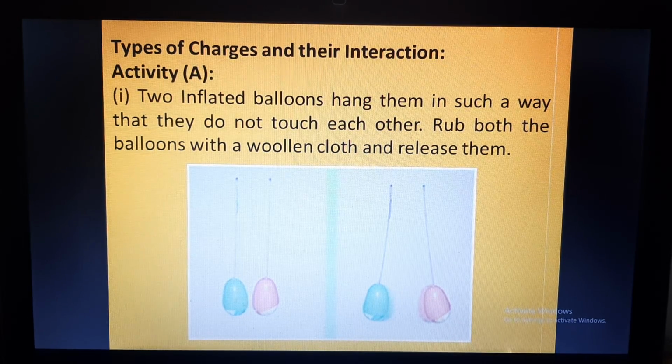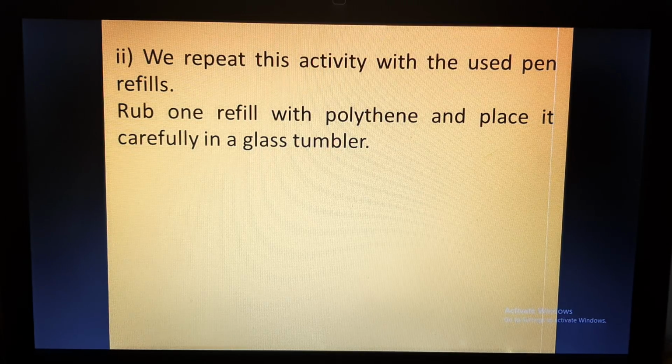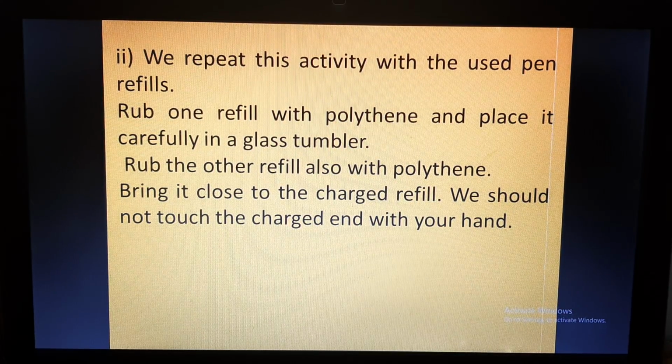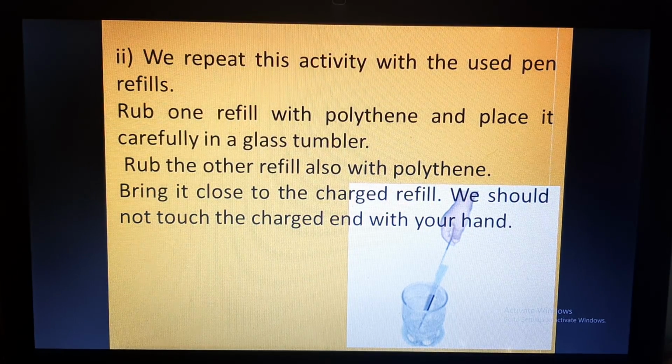And now what is happening in the second picture? The balloons are now repelling each other. They are diverging, going away from each other. Now if you repeat this activity with used pen refills, that is, rub one refill with polythene and place it carefully in a glass tumbler, and rub the other refill also with polythene, and bring it close to the charged refill, you will see that both the refills repel each other, because here also both refills acquire the same type of charge, as the refills are made of the same material and the polythene with which they are rubbed is also the same material.